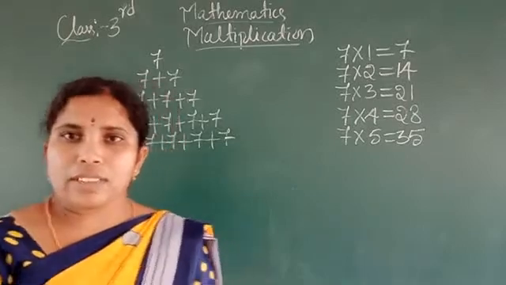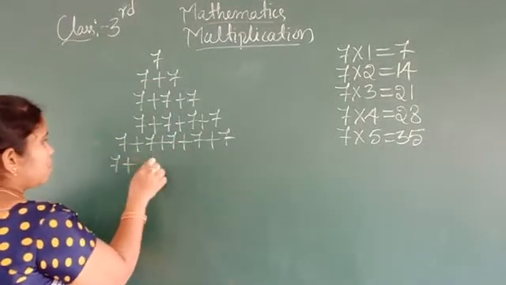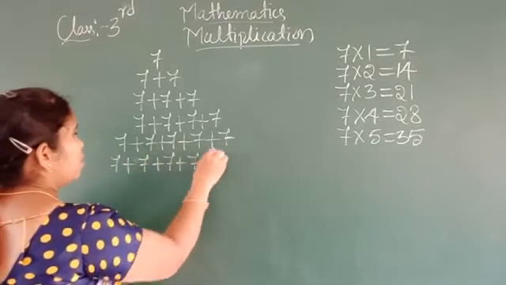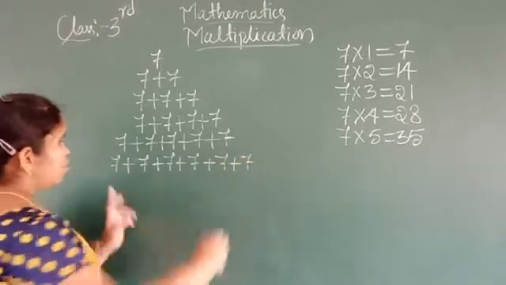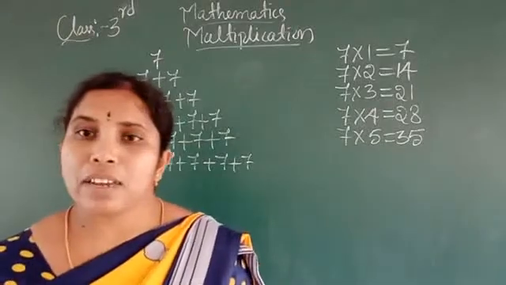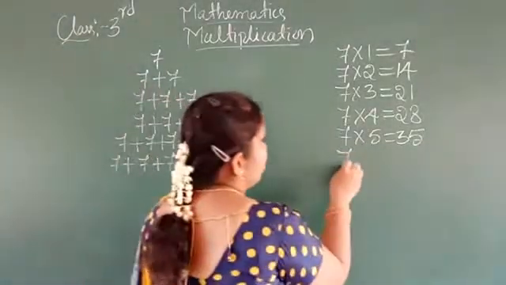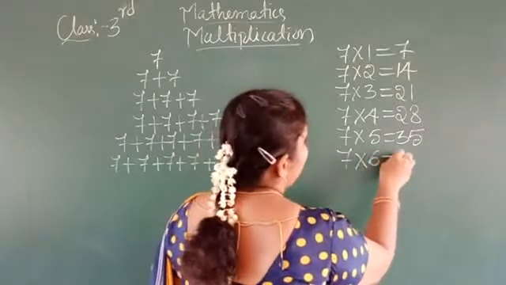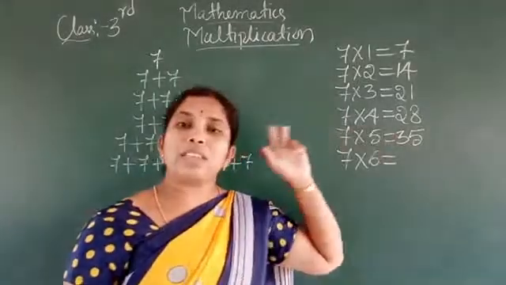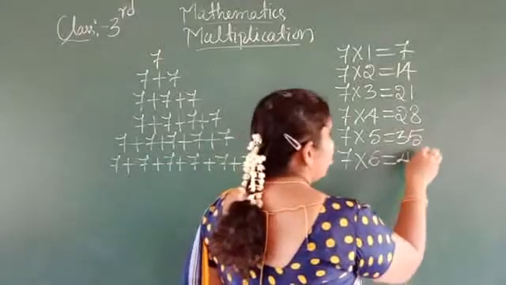Okay, students. Then 7 plus 7 plus 7 plus 7 plus 7. See, 1, 2, 3, 4, 5, 6. 6 times 7. 6 times is equal to how much? 35 plus 7. How much? 42.